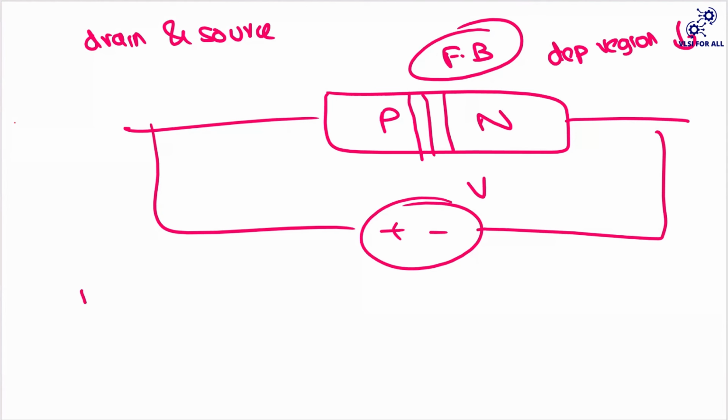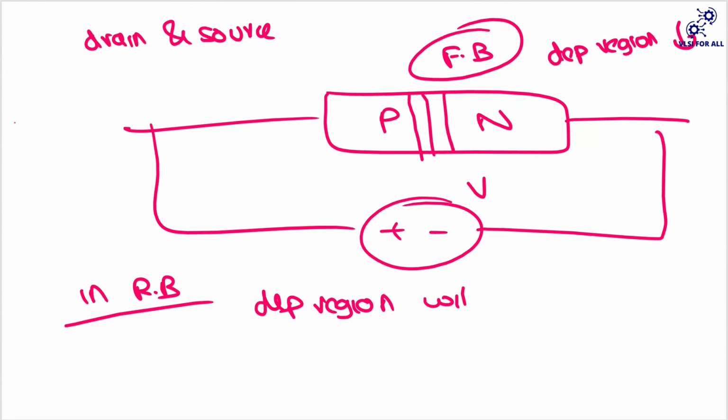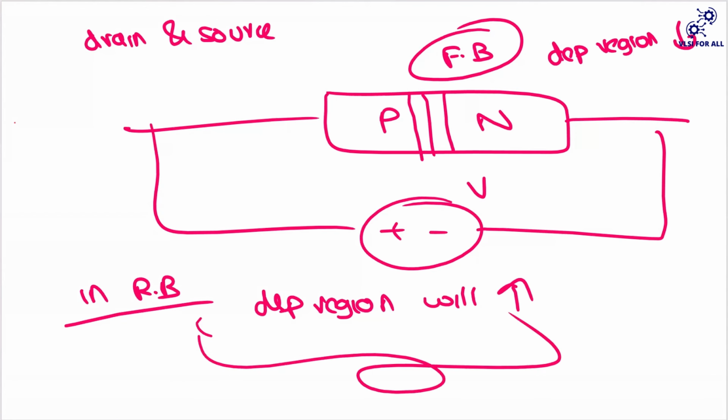Okay. But in reverse bias, your depletion region will increase. Okay. So in between this P and N, you're going to have some kind of junction. Whenever you're applying a reverse bias, your depletion region will automatically increase. So you just remember this point. You will understand why I'm saying that.